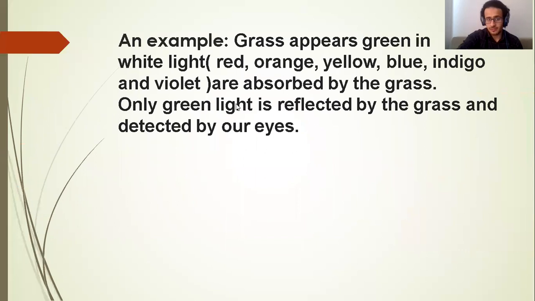Another example of reflection and absorption is when the light from the sun strikes the grass. Only the green color is reflected to our eyes, and the other colors, red, orange, yellow, blue, are absorbed by the grass. So we can see only the green color.